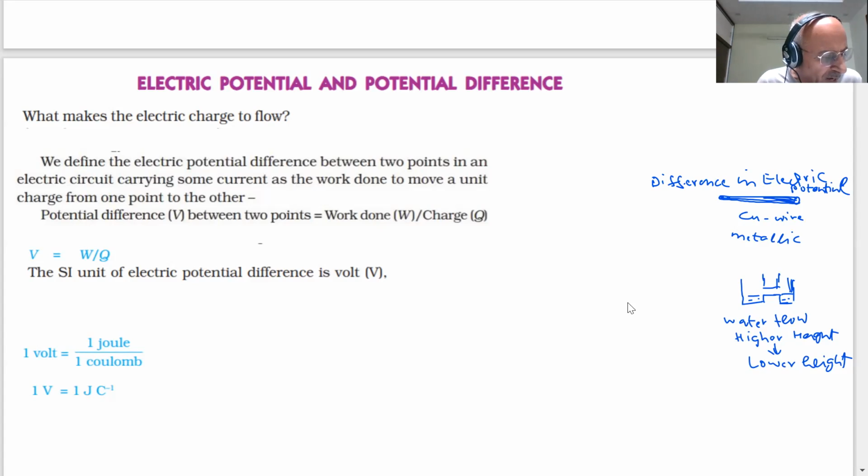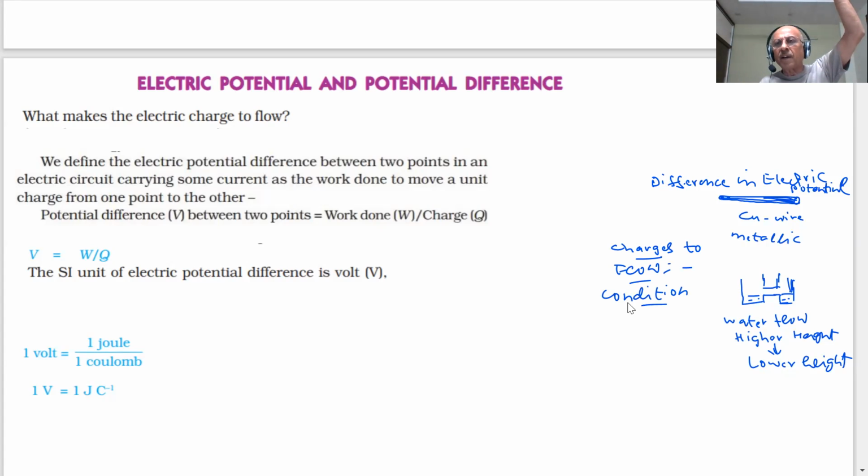So in order for the flow of charges in a metallic conductor, there has to be a difference of electric pressure. What I'm saying, for the charges to flow, what is required, students? What is the condition? There is a condition for everything.